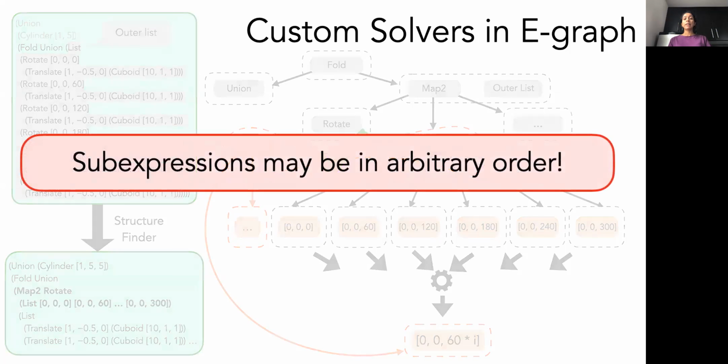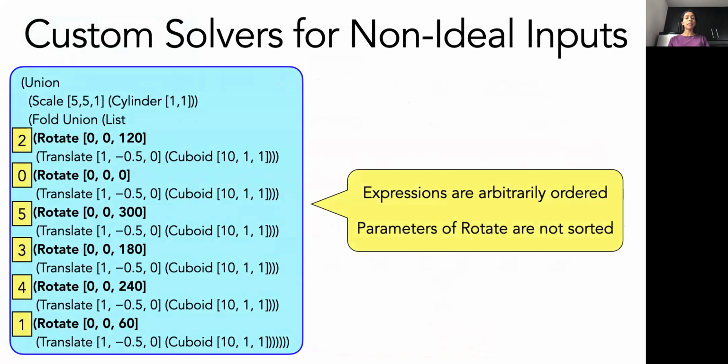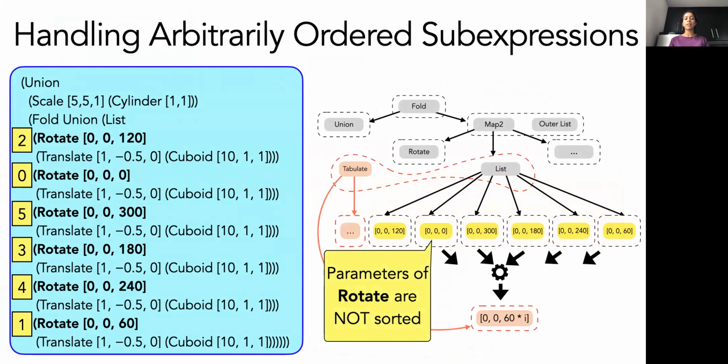But recall that in actual inputs to Selinsky, expressions may appear in arbitrary order. For example, here we have the ship's wheel program, but in this case, the rotates are not sorted based on their parameters. So looking at the E-graph for this program, we will notice that the strategy that we just saw cannot be directly applied because the parameters of rotate are not sorted.